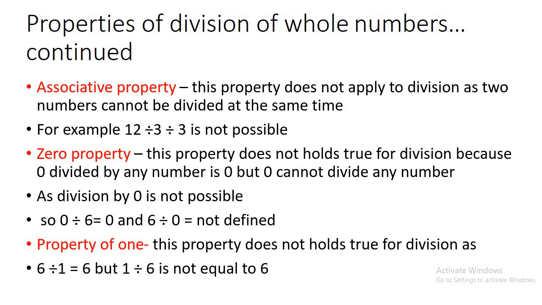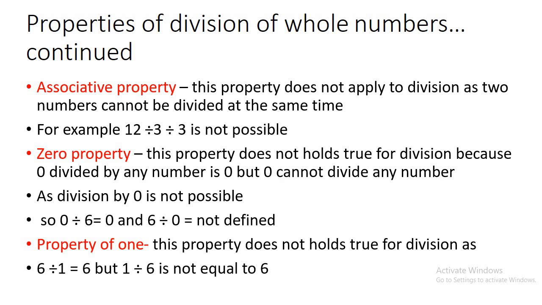So in the case of division, the closure property, commutative property, associative property, zero property and property of 1, none of the properties is valid, just like subtraction. In subtraction also, none of these properties was valid.